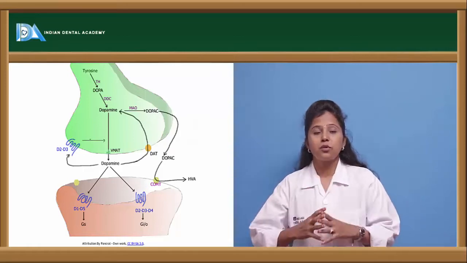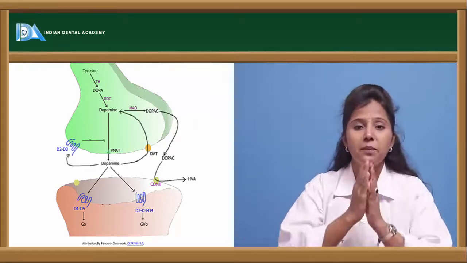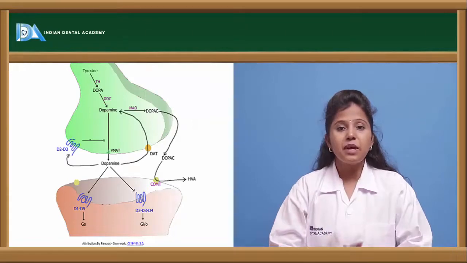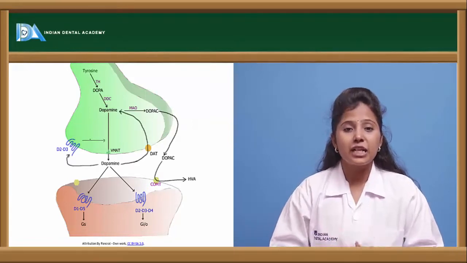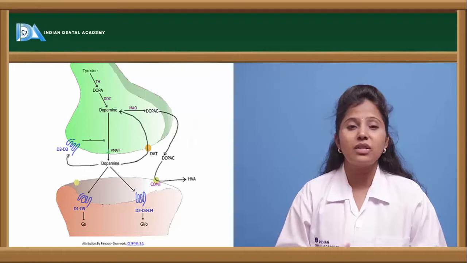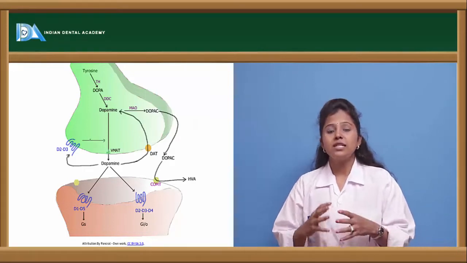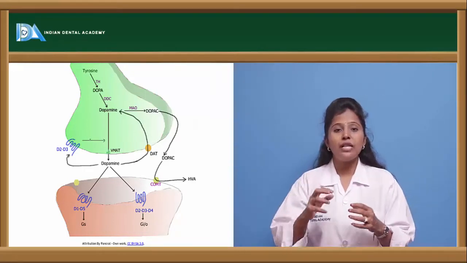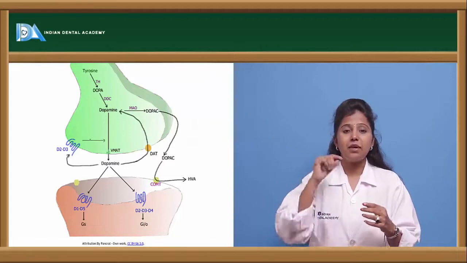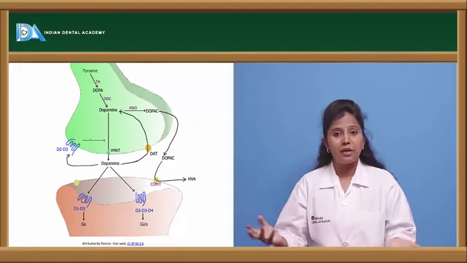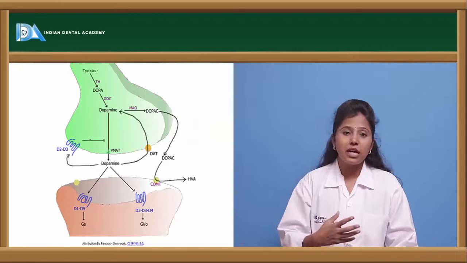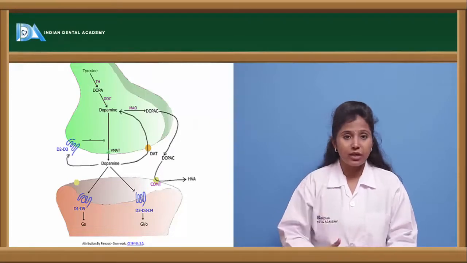So what are these G-protein coupled receptors? G-protein coupled receptors are receptors mediated by the action of cyclic AMP or cyclic GMP. If there is an increase in cyclic AMP, it causes effects like vasodilation, decreased heart rate, and decreased contractility.